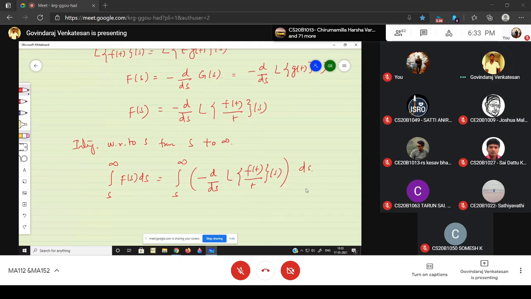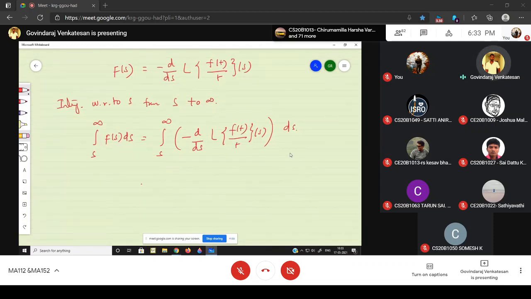Now, what is the answer? You have to integrate the differentiation. Both integration and differentiation are inverse of one another, so the differentiation and the integration will cancel. The answer is minus the Laplace of f(t) by t of s.